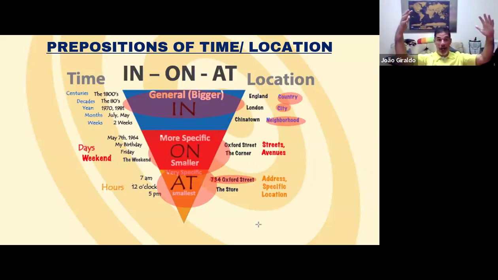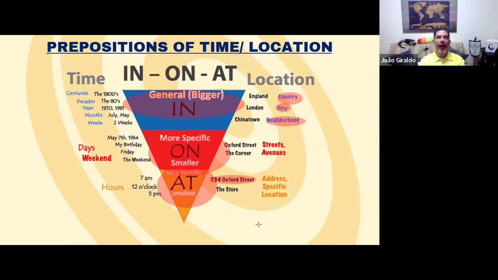"In" is very generic, very general, very big. "On" is a little more specific, and "at" is very specific. For example, you can say, I study English in an English school. In an English school is obvious, but there are many English schools, so not specific. Okay. I study in an English school on Thursdays. So you were more specific about the time.